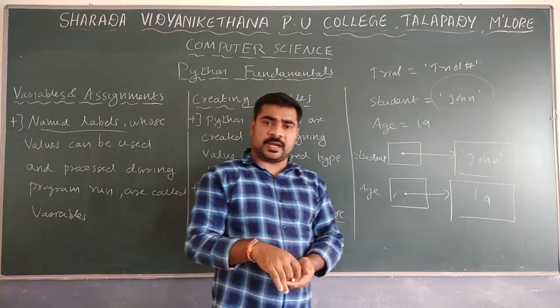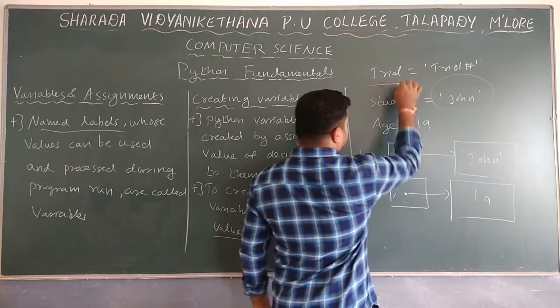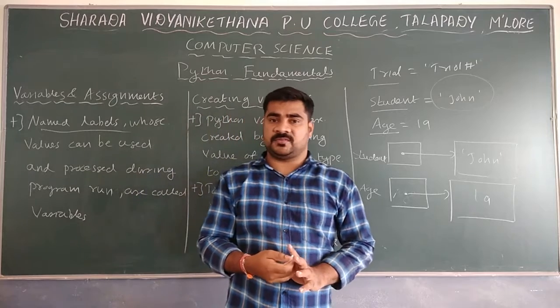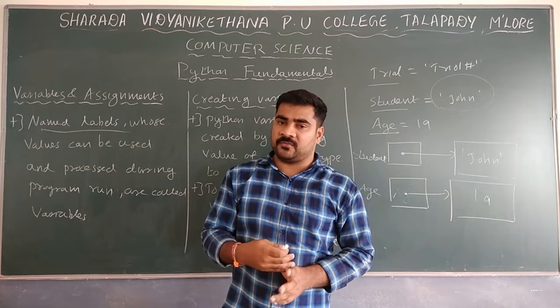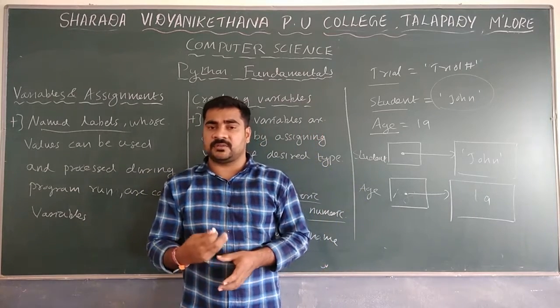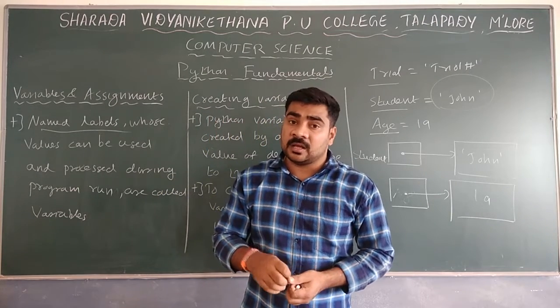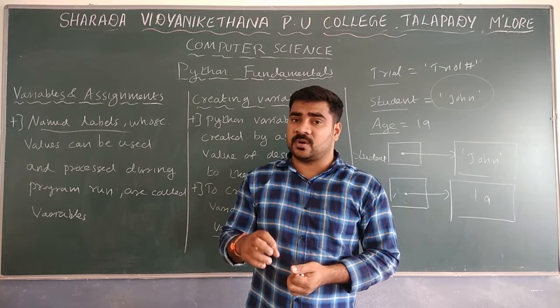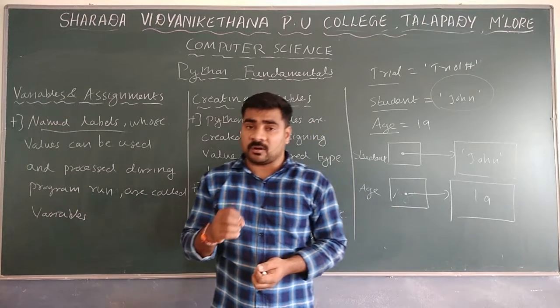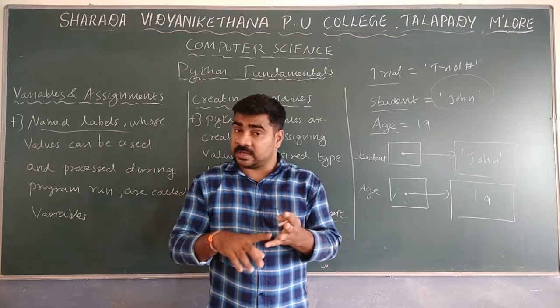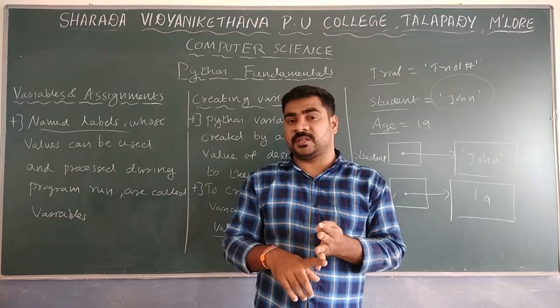Whenever you create a variable, give appropriate names. If you are going to add two numbers, you can name it add or something like that. Appropriate names should be given. And whenever you give names to variables, you have to follow the rules to name the identifier. It should not be a keyword.